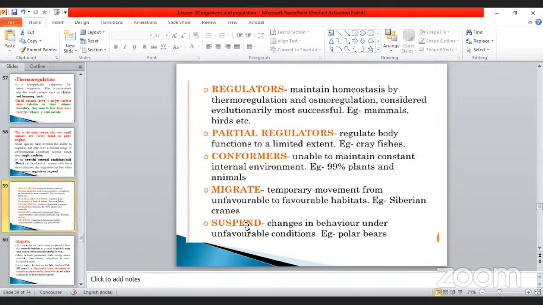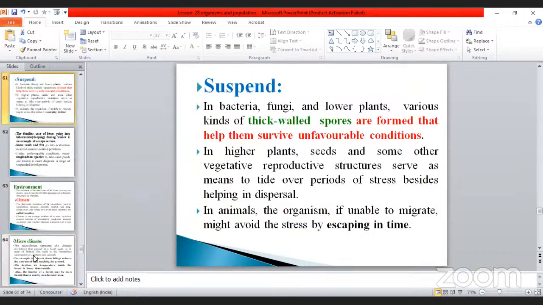Here, suspender we already discussed, isn't it? Polar bear, under unfavorable conditions, will undergo the hibernation process. Hibernation is nothing but the sleeping process. Suspense, we already know, is escaping from that particular environmental condition. And some organisms do this too. Take the example of fungi, algae, and bacteria. They produce spores surrounding themselves. Thick-walled spores are also produced.